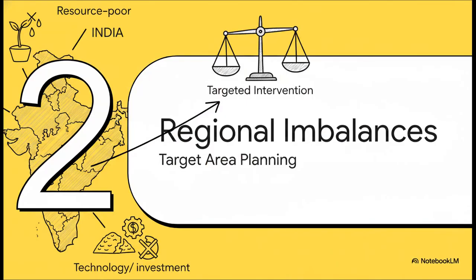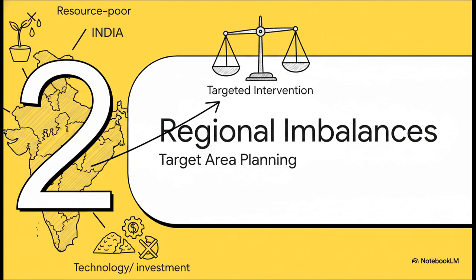Which brings us to Section 2, targeting regional imbalances. After about 15 years of planning, it became glaringly obvious that without highly targeted interventions, regional disparities weren't just stubbornly persisting, they were actually getting worse. Economic growth was just clustering in pockets that were already developed.